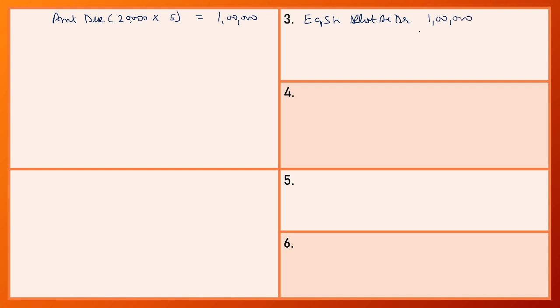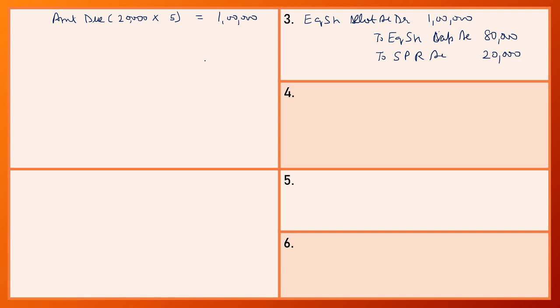Out of this 1 lakh, 4 rupees is related with installment. So to equity share capital account with rupees 80,000, that is 20,000 into 4, and the amount which is related with security premium is transferred to security premium reserve account, that is 20,000 into 1, that is 20,000 rupees. Now this amount is due on allotment.